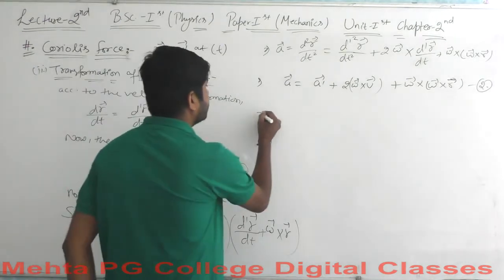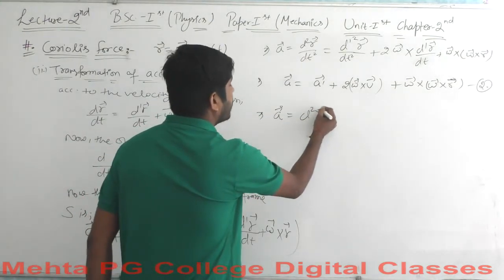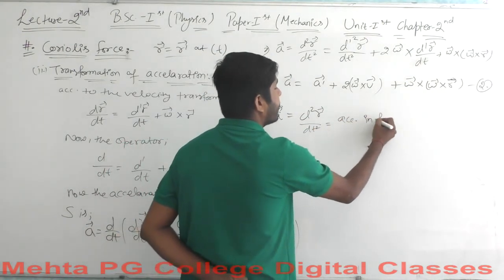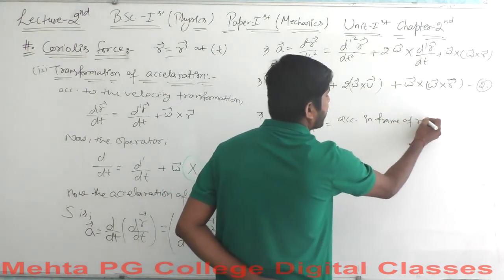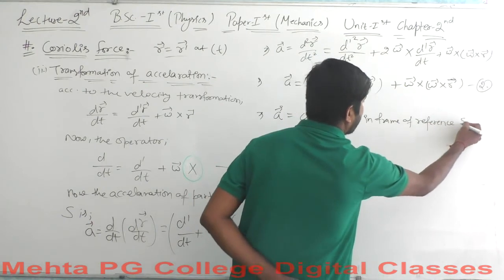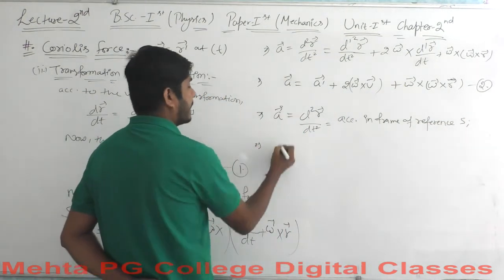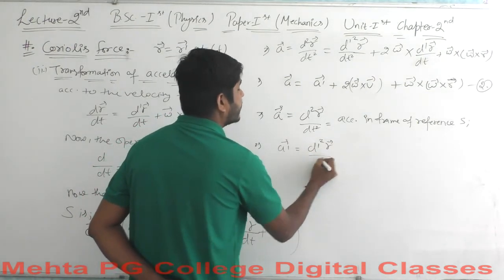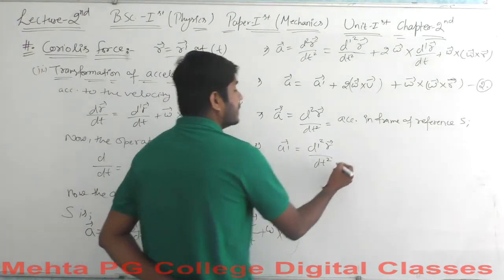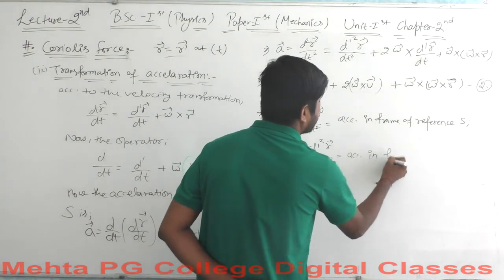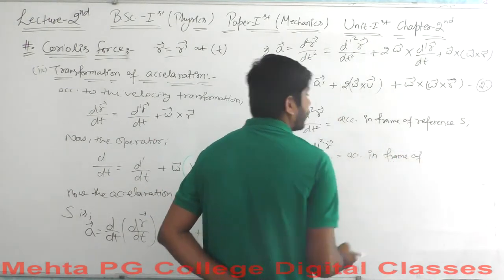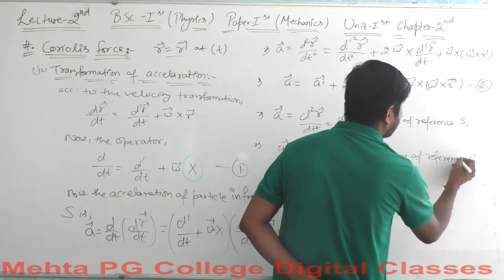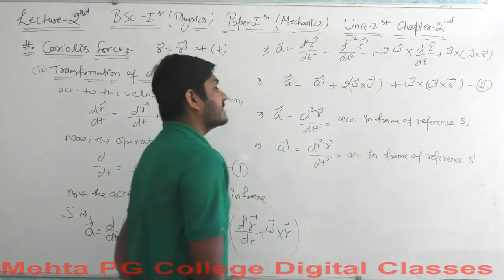This is the a vector equals d2r vector over dt square, and this is the acceleration in frame of reference S here, and this a dash vector equals d dash square vector r over dt square, and this equals the acceleration in frame of reference S dash here.